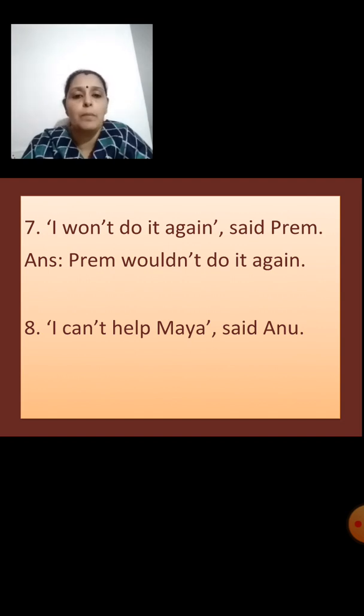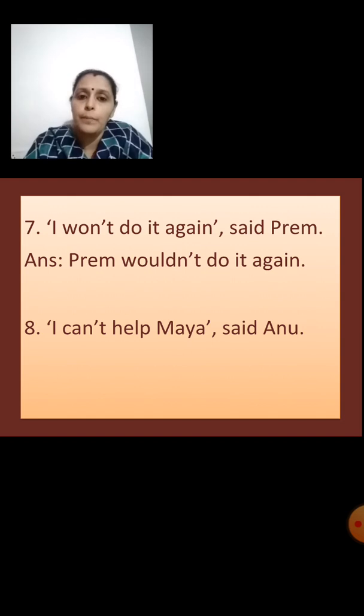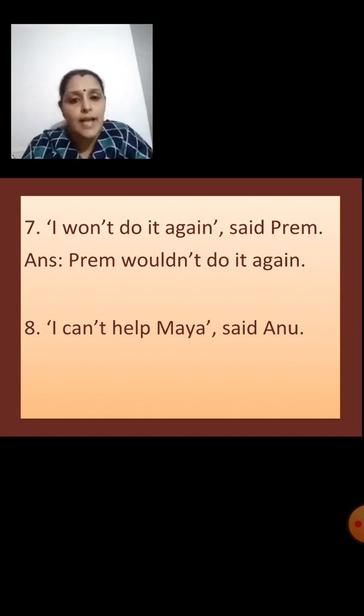I can't help Maya, said Anu. Now, think over how should we write this sentence. Should we write couldn't over here or should we write wouldn't over here? Done?